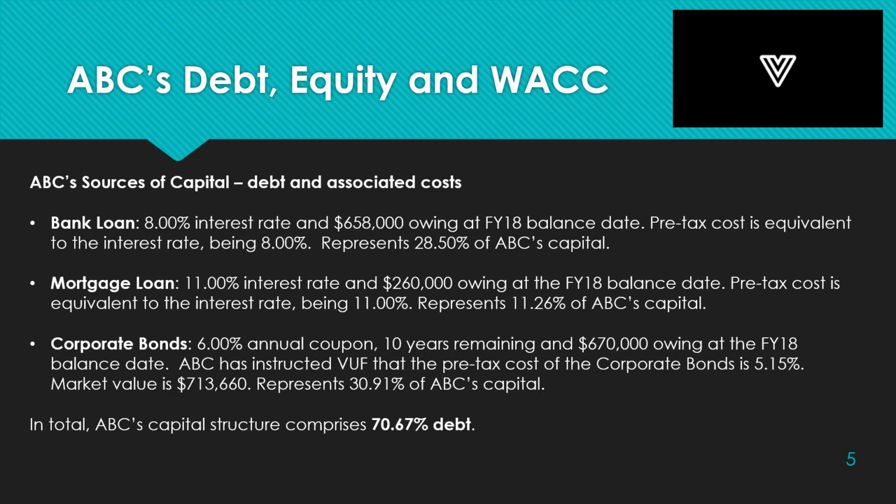VUF has calculated the market rate of the corporate bonds at $713,660. The market rate of the corporate bonds is higher than the overall face value, as the coupon rate of 6% is more than the market rate of 5.15%. The bank loan, mortgage loan, and corporate bonds respectively represent 28.5%, 11.26%, and 30.91% of ABC's capital structure, with a total aggregate amount of 70.67%.